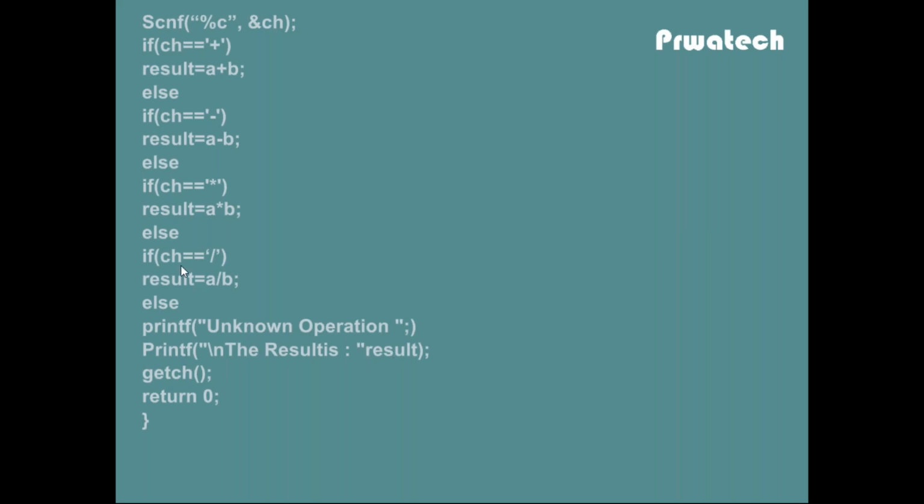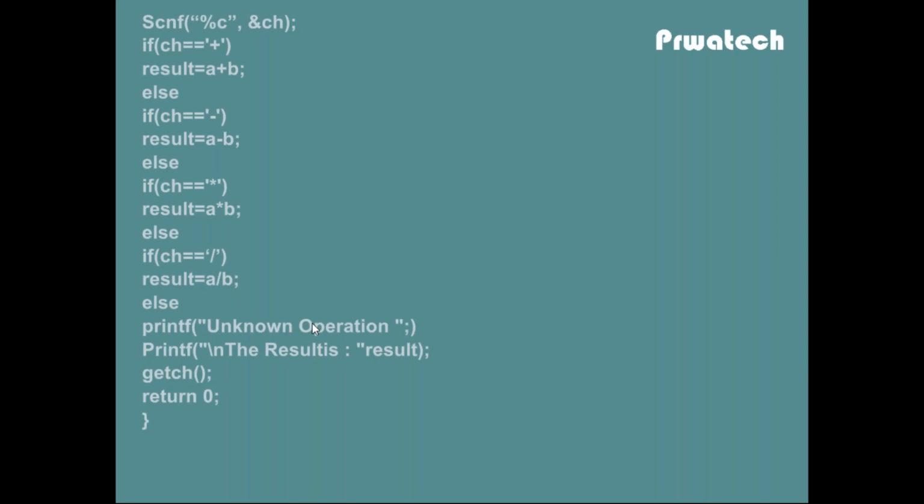If you want to execute again, read a and b values, a equal to 3 and b equal to 4. Suppose the character is some letter, not one of the four operators. So you gave the letter z. Then check the first if statement, character equal to plus, but you gave z, right? So this is false. Go to the else block. If character is minus, no, this is false, because you gave z. So go to the next else if statement. If character is star, no. Else if character is division, no. Then print the unknown operation.